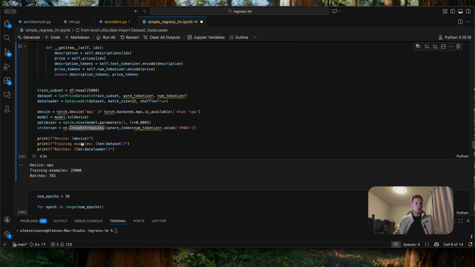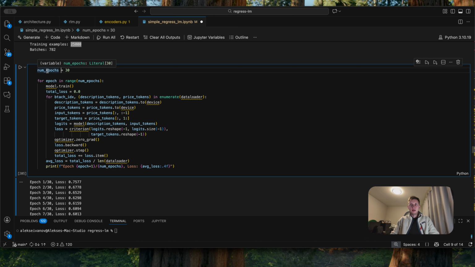And then if I run this, we'll see that my device is MPS, which is Apple Silicon, and we have 25,000 training examples, which represents 782 batches. Now for the actual training. We are training for 30 epochs, and an epoch is a complete pass through the entire dataset. Let's have a look at the training loop more closely.